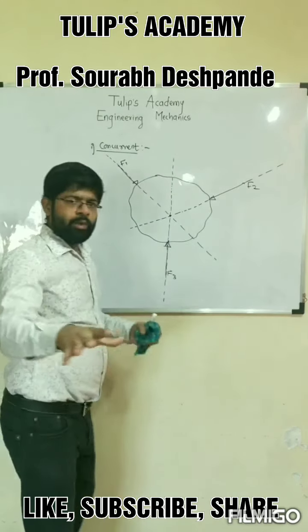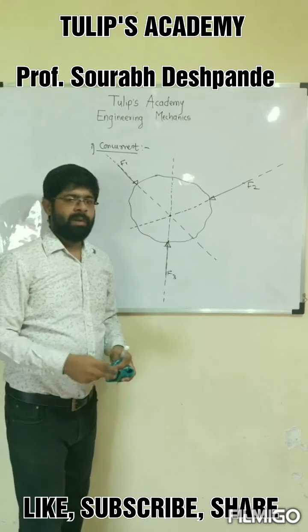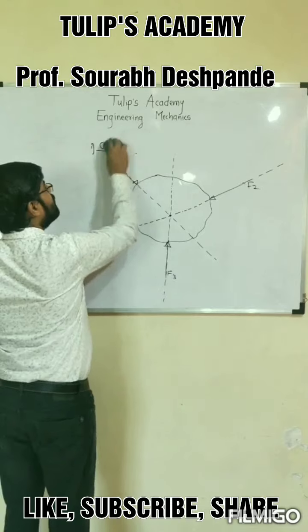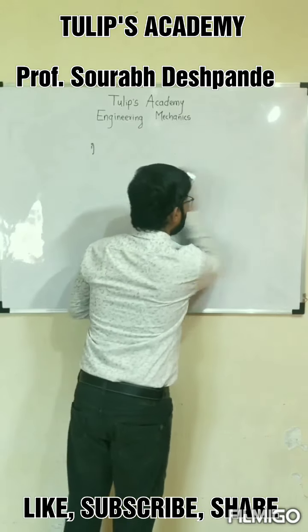Okay. So I think you have got this concept of concurrent force system, and if the forces are not passing through a common point, it is non-concurrent. Now the second force system is collinear. The second system of forces is the collinear system.